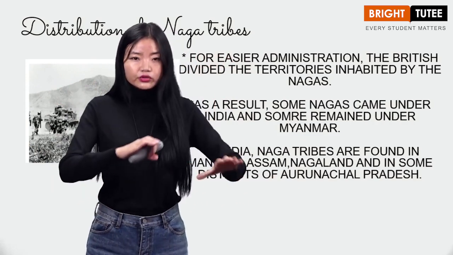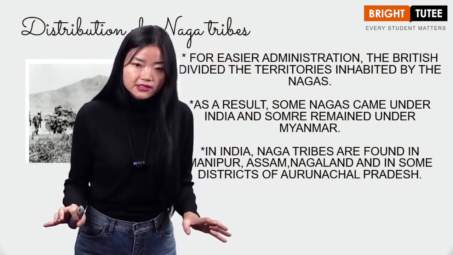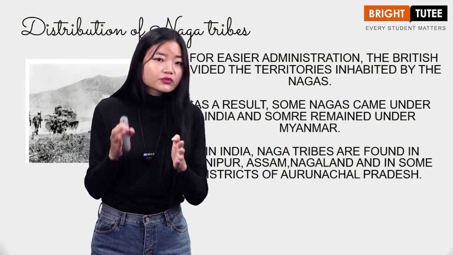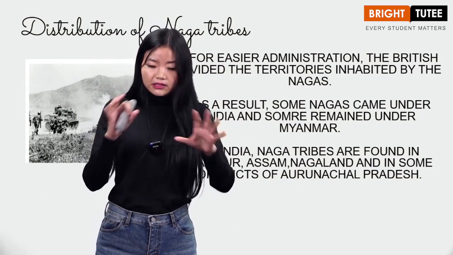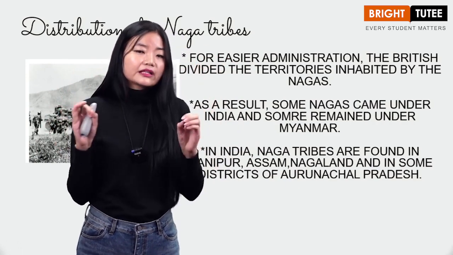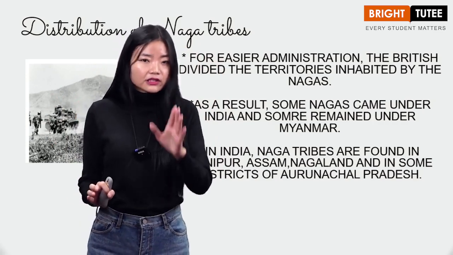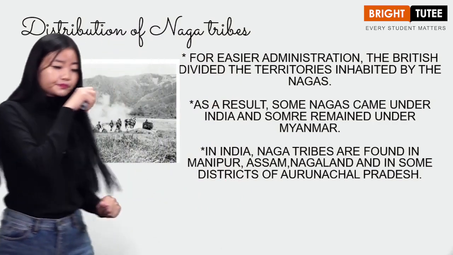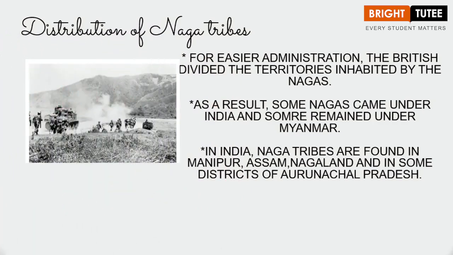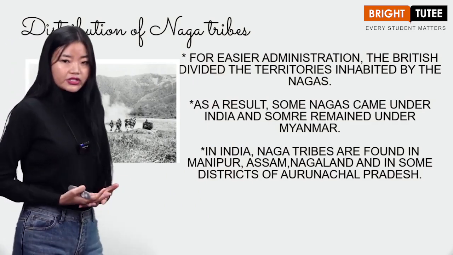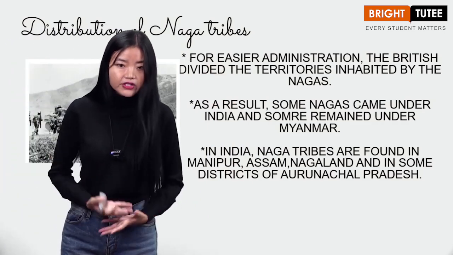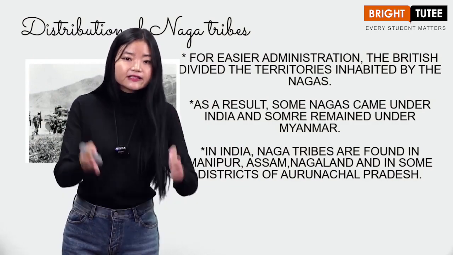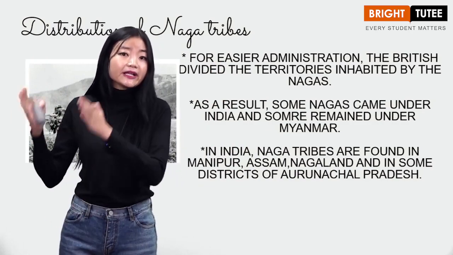Now, after the Britishers came to our land and invaded it, they decided to distribute the Nagas into different regions. This is where the structural changes can be seen very clearly. You have to listen to me very carefully as I explain this. The Britishers came up with the idea that, for easier administration, they divided the territories inhabited by the Nagas.